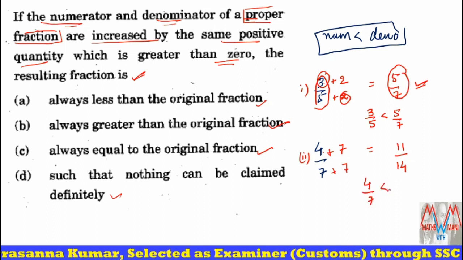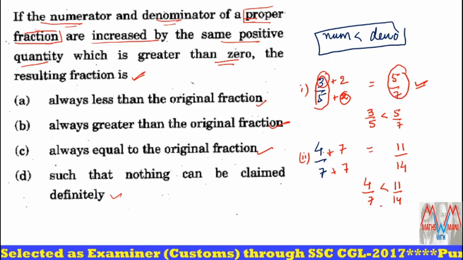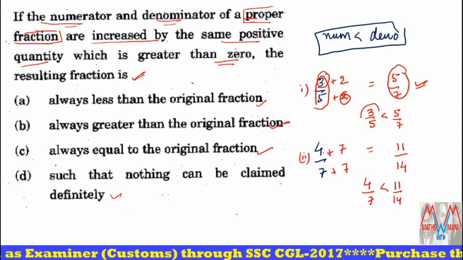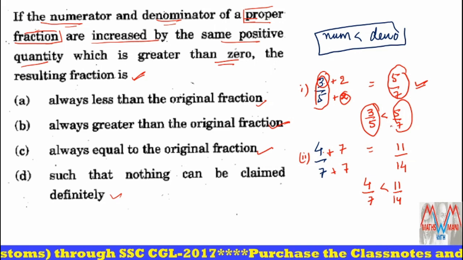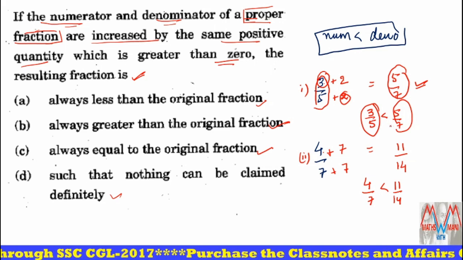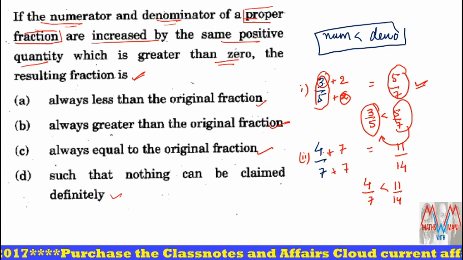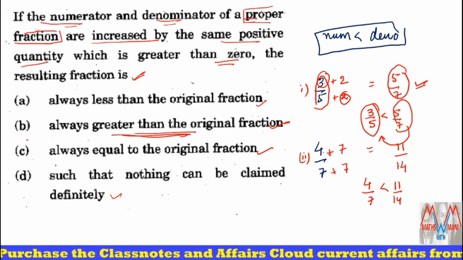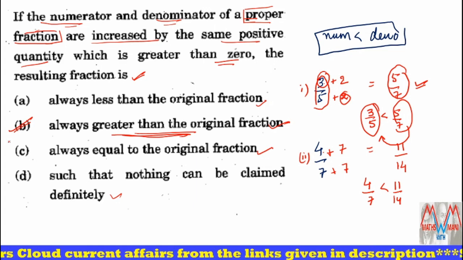Now tell me, 4/7 is less than or greater than 11/14? 4/7 is less than 11/14. Yes or no? Yes, that means the original fraction is always less than the resultant fraction. Our resultant fraction is always greater than the original fraction. So that's why option B is the correct answer. Clear all of you? Okay.